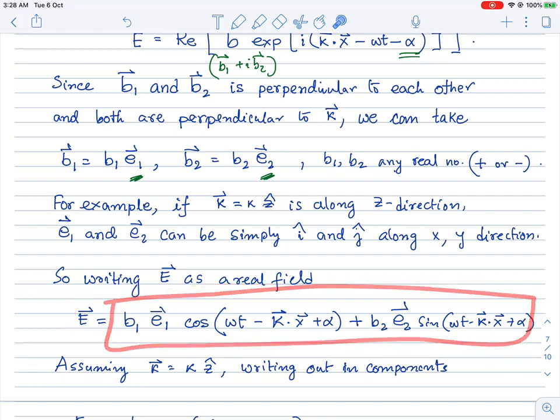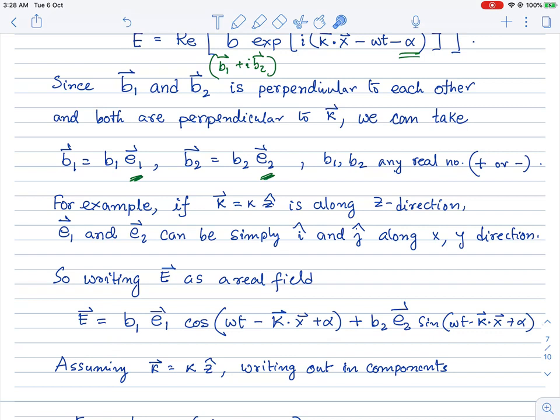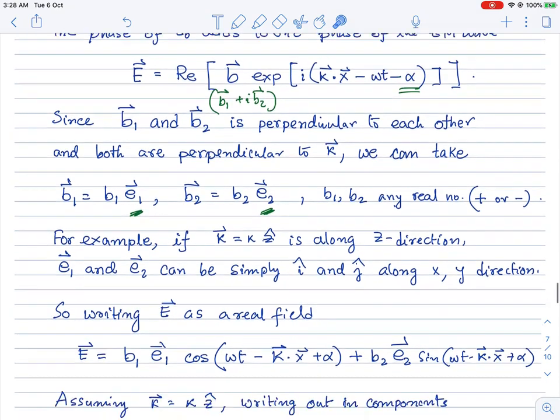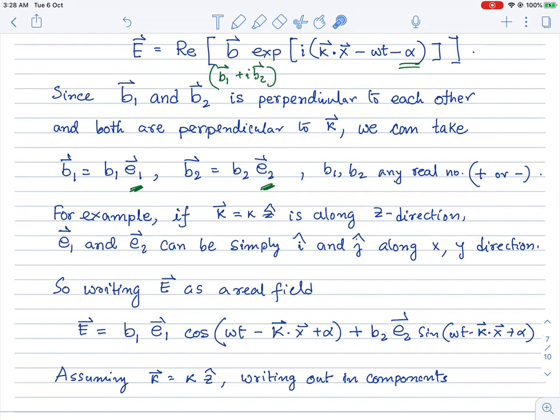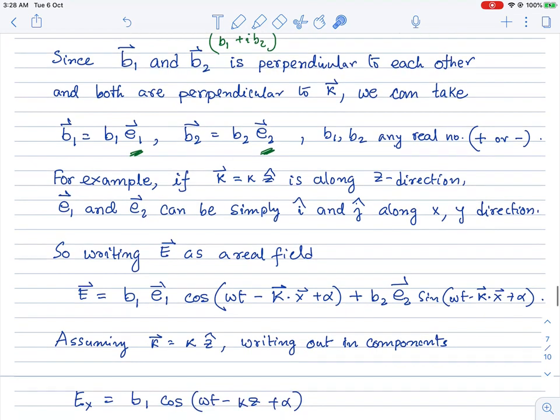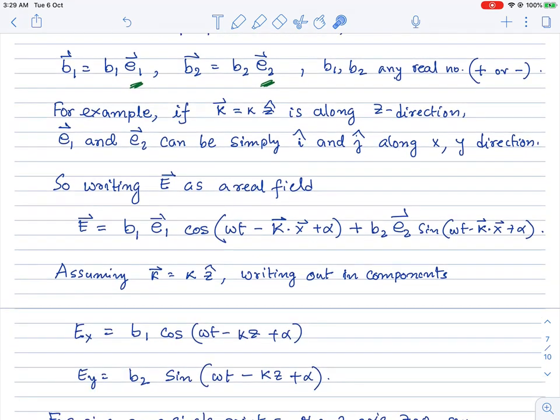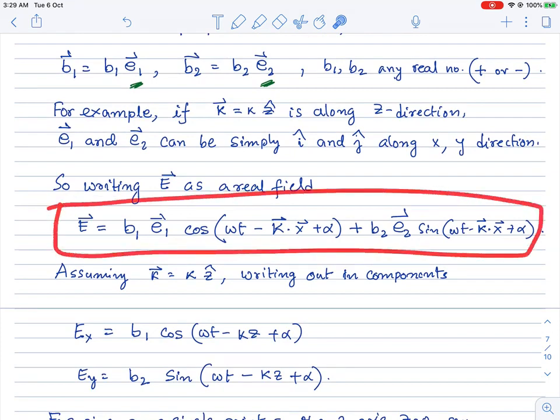So in general, the electric field will have this form. This is the most general. We have just argued that this is the most general form of the electric field, which is a solution to the wave equation. Of course, when we write it down in the complex notation, then the magnetic field also must satisfy all these constraints that follow from Maxwell's equations, and it is entirely determined in terms of the complex amplitude of the electric field, just because of the fact that it has to satisfy Maxwell's equations.